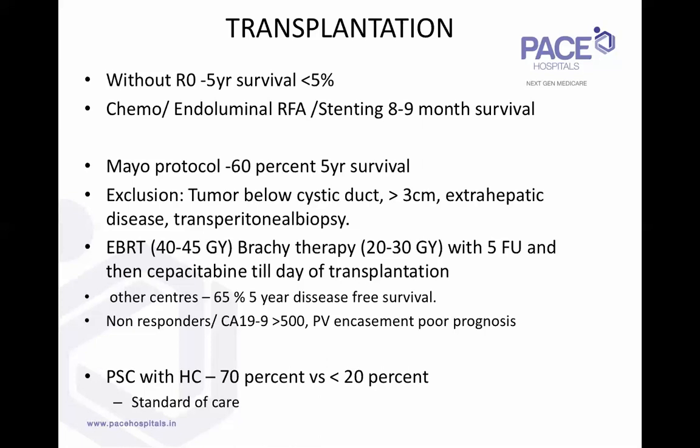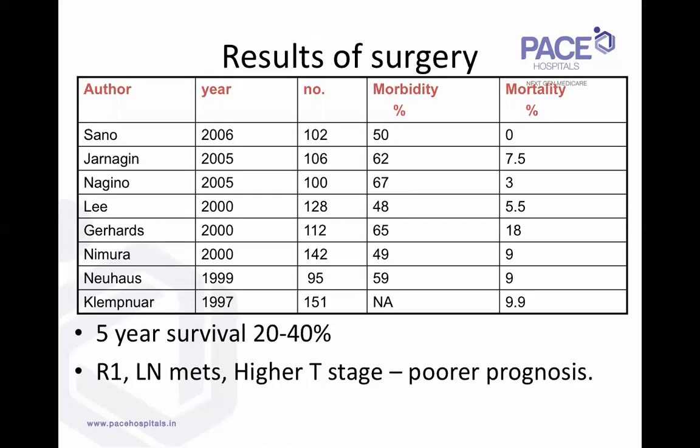So in these kind of patients, the survival is less than 20%. In these patients, transplant has a major role in hilar cholangiocarcinoma with 70% 5-year survival, which is excellent. So it is the standard of care in PSC with hilar cholangiocarcinoma.